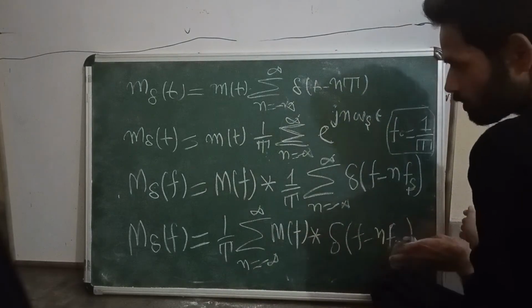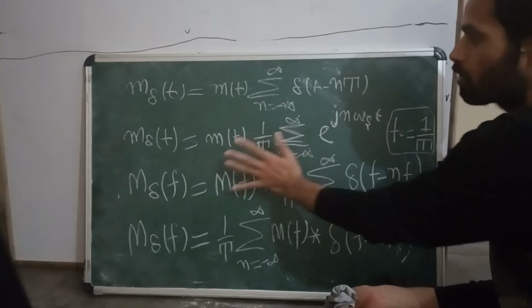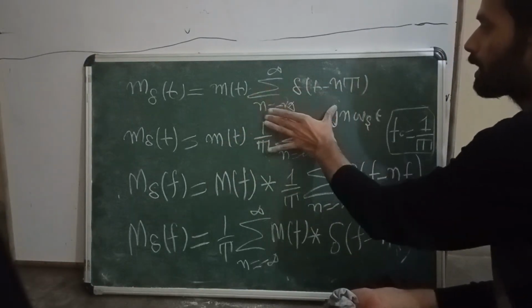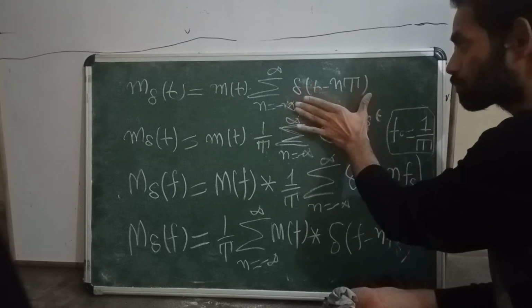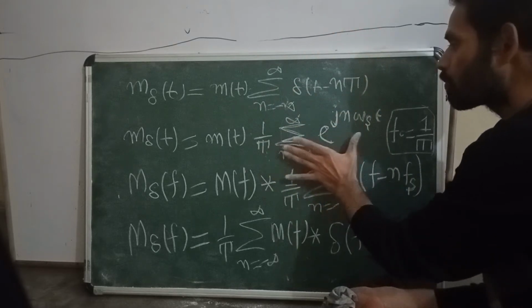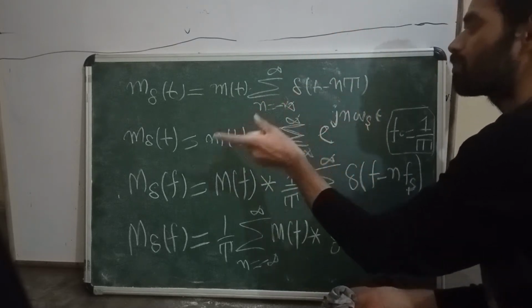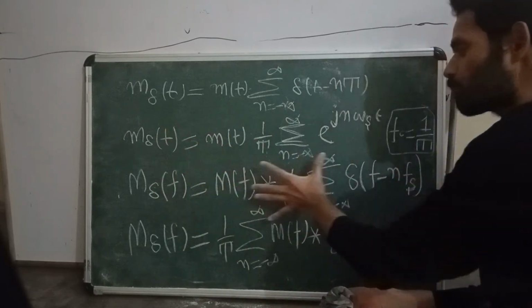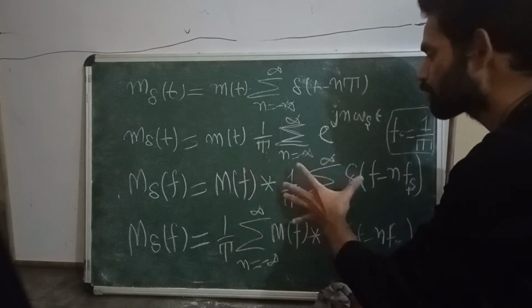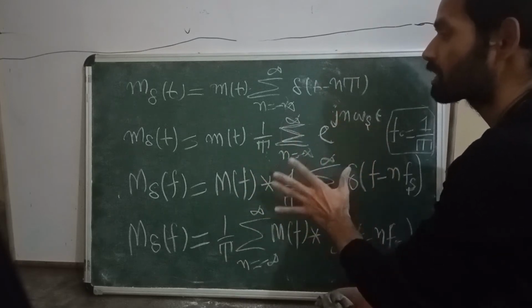Up to this point it is okay. First we applied the Fourier series because it is a periodic signal. Any periodic signal we first express in the form of Fourier series. After that we take the Fourier transform in order to convert the signal into the frequency domain, because in the frequency domain we are able to see the signal properly.